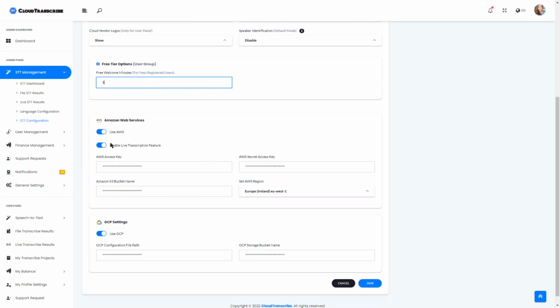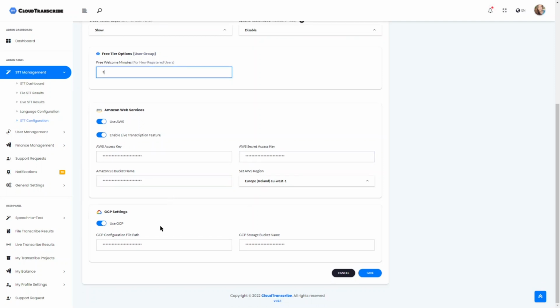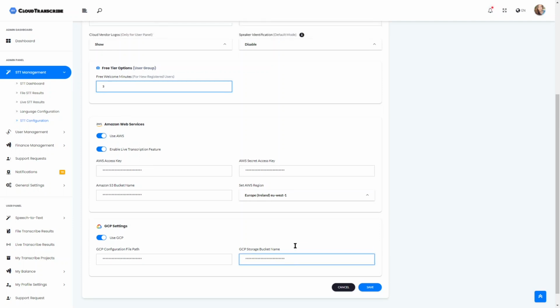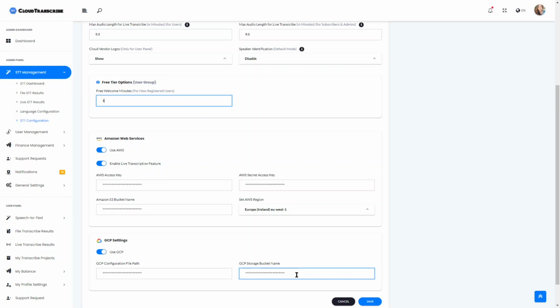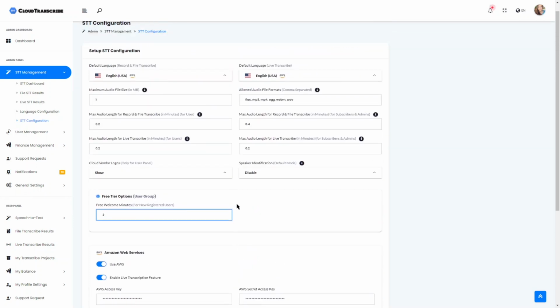Here you have to set the AWS settings if you want to use the AWS languages for converting speech to text. The instructions are provided in our documentation, step-by-step. All you have to do is create AWS IAM roles with proper IAM policies with proper permissions, and that's it. And then set up the bucket correctly so that it will be publicly available. Same goes for Google. Instructions are provided in the documentation: how to enable the speech-to-text feature, how to configure it, and how to configure especially the Google storage bucket, which is also important if you want to use Google.